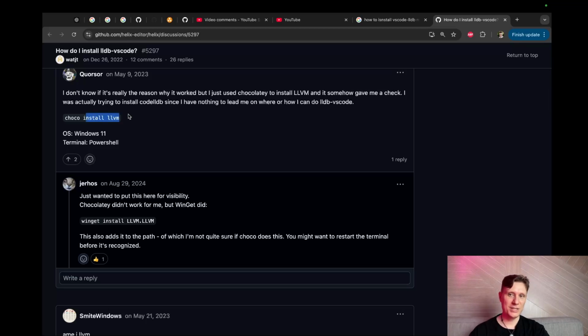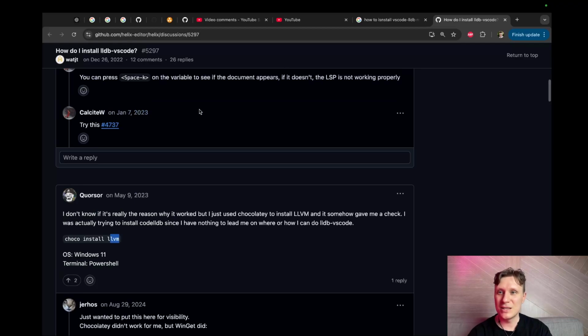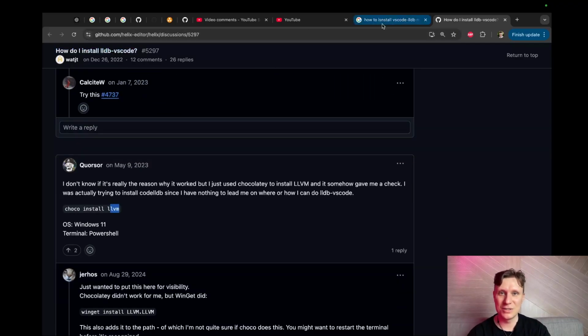LLVM. What is LLVM? LLVM is a backend for developing programming languages. When you write your custom programming language, like Carbon, for example, or Go, it compiles to LLVM syntax, and LLVM can produce binaries on all the machines across the globe. So if you want your language to compile on all machines, you compile it to the intermediate layer, LLVM, and then it will compile to everything else. It looks like LLVM has the LLDB adapter we need inside of it.